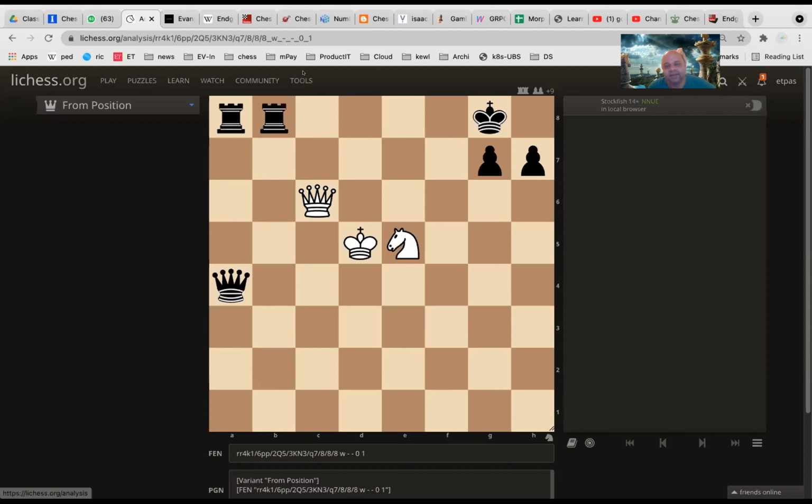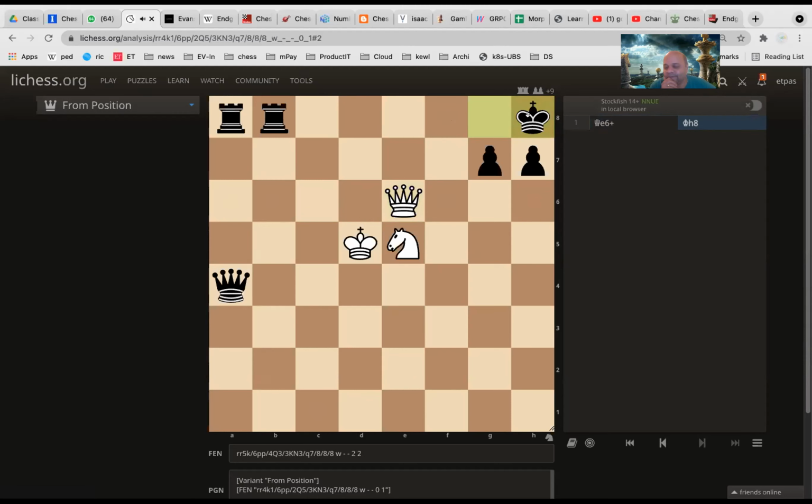Sir, queen to E6. Okay, I give the check with queen to E6. Now the black king cannot come to F8 because it will be a checkmate next move, right? Queen will go to F7 with the support of the knight and it will be a checkmate. So the king has to go to H8.